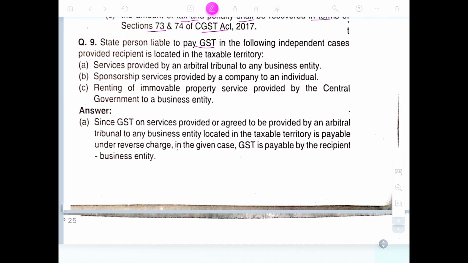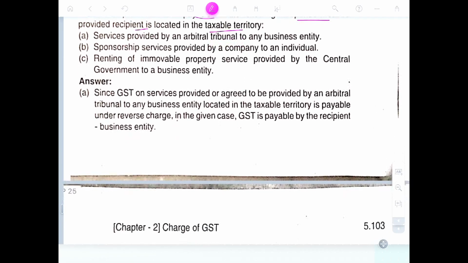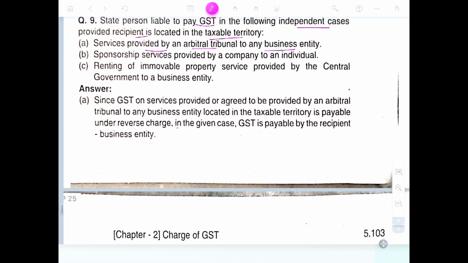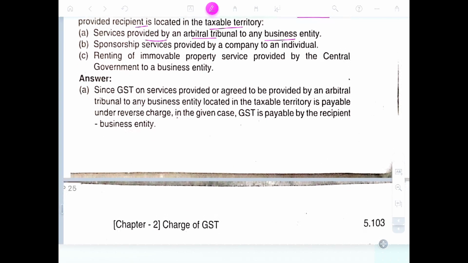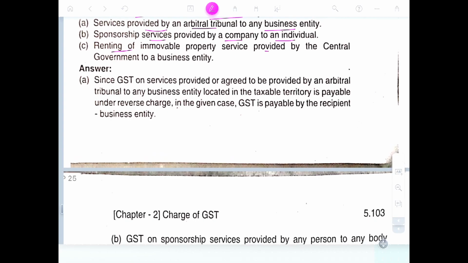Third person is liable to pay GST in the following independent cases provided by the recipient located in the taxable territory. Service provided by an arbitral tribunal to any business entity is taxable under reverse charge. Sponsorship service provided by a company to an individual is taxable on a forward charge basis. Renting of immovable property service provided by the central government to a business entity is taxable.